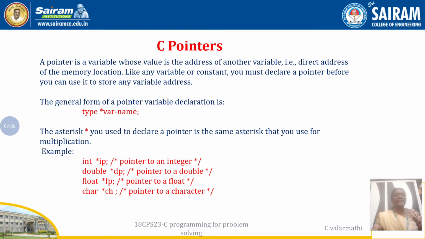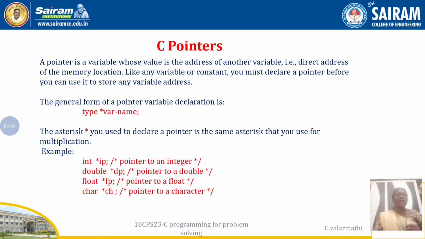So the general form of a pointer is data type, then pointer variable name. Obviously this pointer will differ in syntax also. In a normal variable, how is it declared? int i = 0. Here we use the asterisk symbol to declare that the variable is a pointer. If you have used the pointer symbol in front of a variable name, that variable is a pointer variable. I have given some examples here.